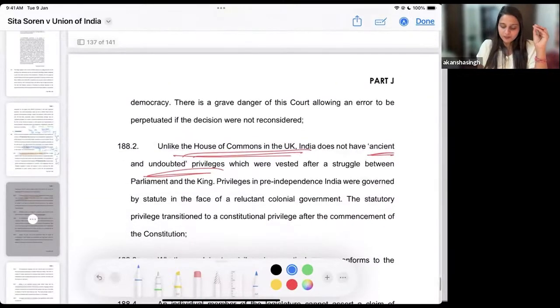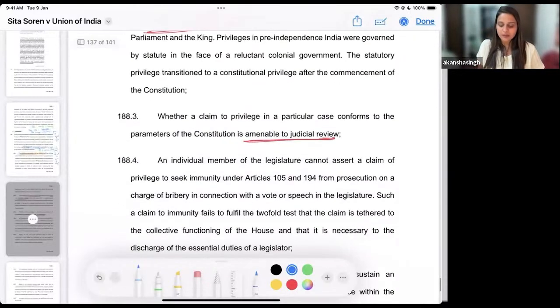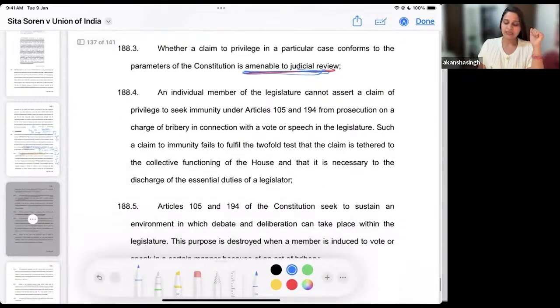Narasimha Rao. Okay, we understood that the House of Commons in the UK, the privileges granted over there are different from the privileges granted to us here, and this is also covered. We also understand that these privileges are amenable to judicial review, and accordingly whatever privileges you are granting and allowing to the member can be reviewed. Then the individual members as well as the house collectively have immunity granted under Article 105 and 194, which we have understood.